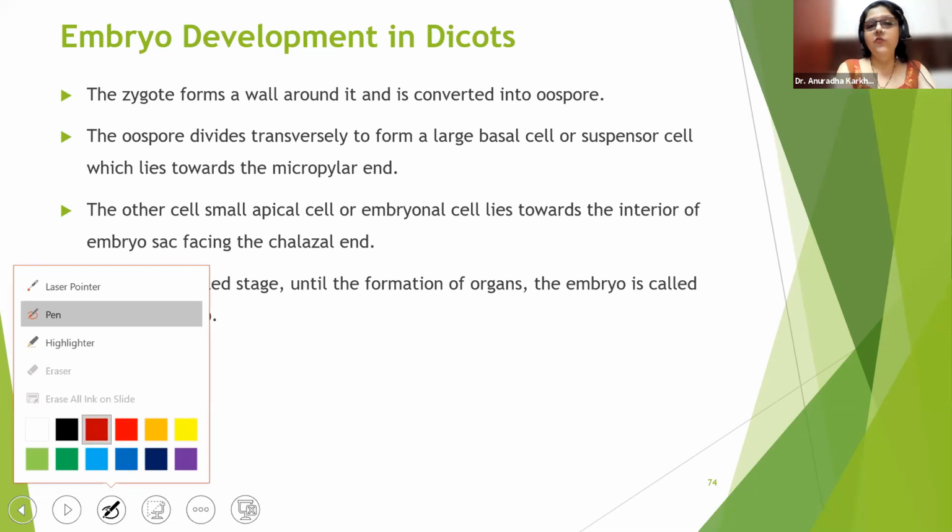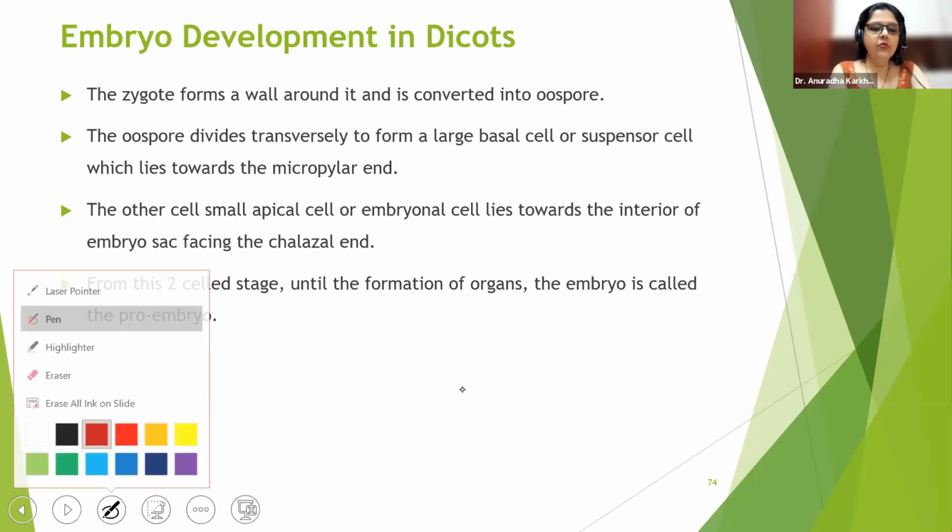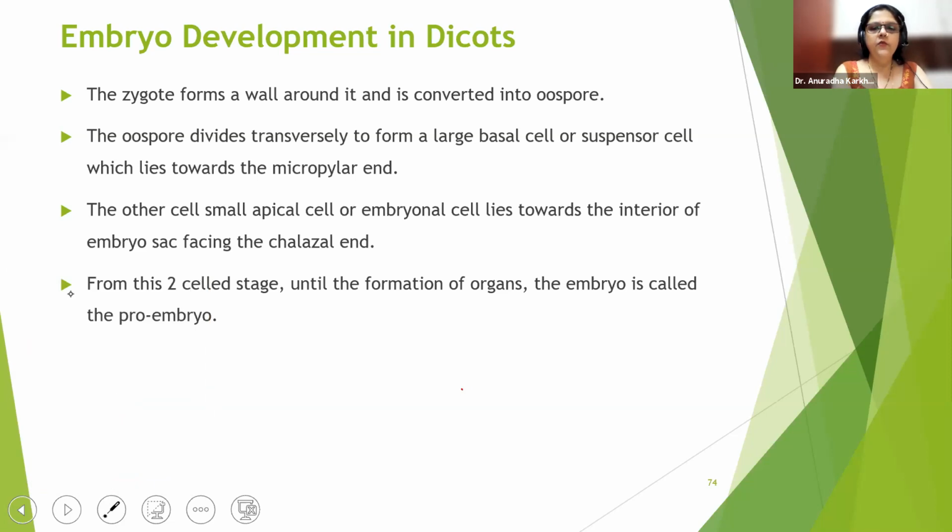Finally, what will happen? This particular micropylar end का जो zygote है, it will start undergoing changes. That is, wall will be formed. And once that wall is formed, we are going to call it as what, beta? We are going to call it as oospore. Please pay attention to this word, oospore. Can you see? Oospore. So what exactly oospore, समझ में आया? So this is going to be the oospore.